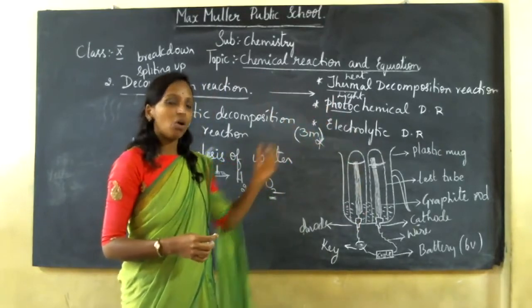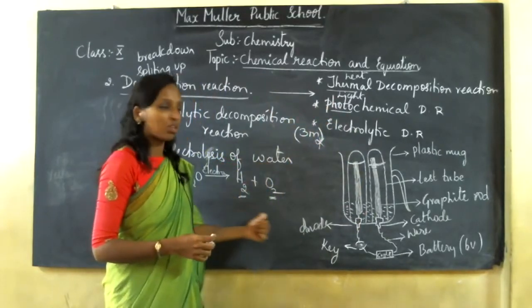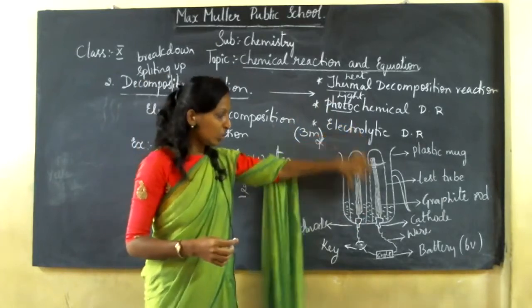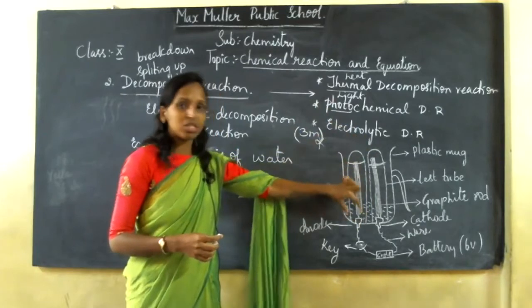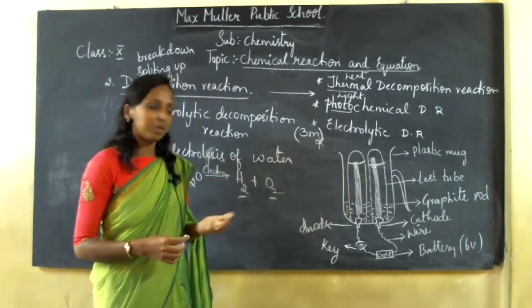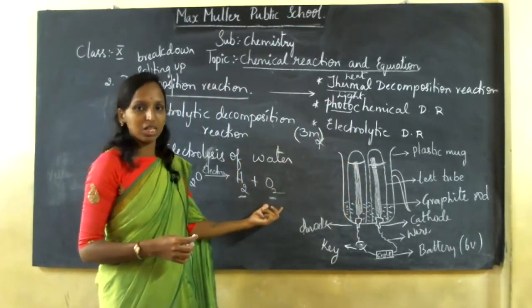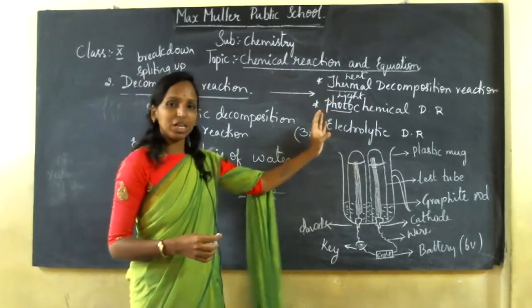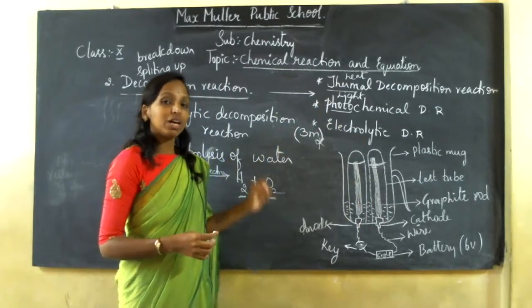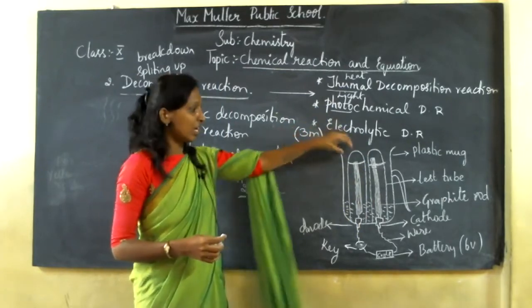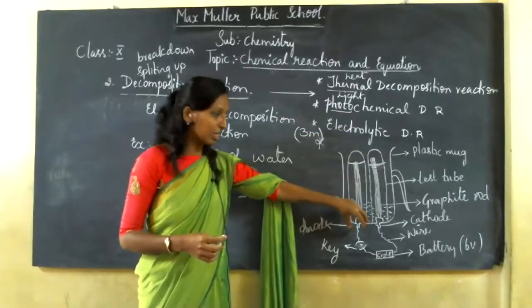To avoid that, and to collect the hydrogen and oxygen gas, we have taken the inverted test tube. For what purpose are we doing the experiment? To collect hydrogen and oxygen. If I leave it like that, how will I collect the gas which is required? Right? To collect the hydrogen and oxygen gas, I have taken an inverted test tube.